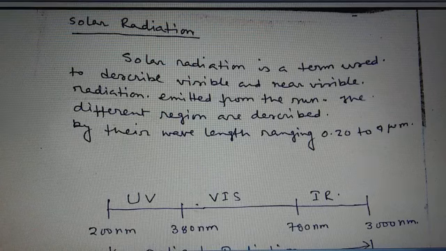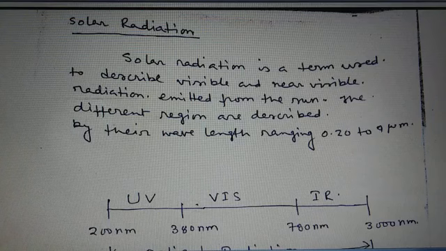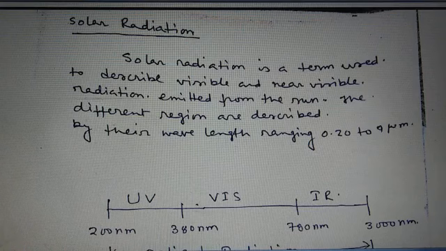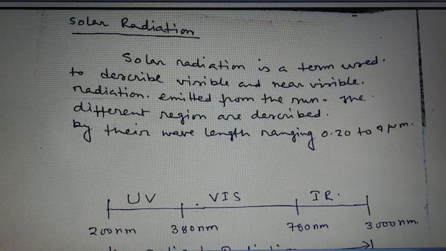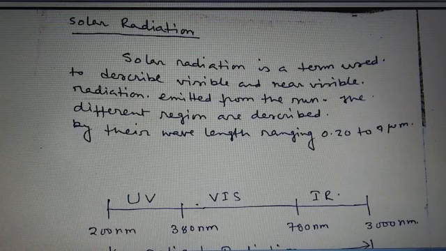So, the sun is a hot sphere of gas heated by nuclear fusion reaction at its center. Every second, the sun emits a total energy flux of about 4 × 10^23 kilowatts, out of which only a very small fraction reaches the earth. Solar radiation is the electromagnetic radiation emitted by the sun. The radiation can be converted into useful forms of energy, such as heat and electricity, by different types of technologies.